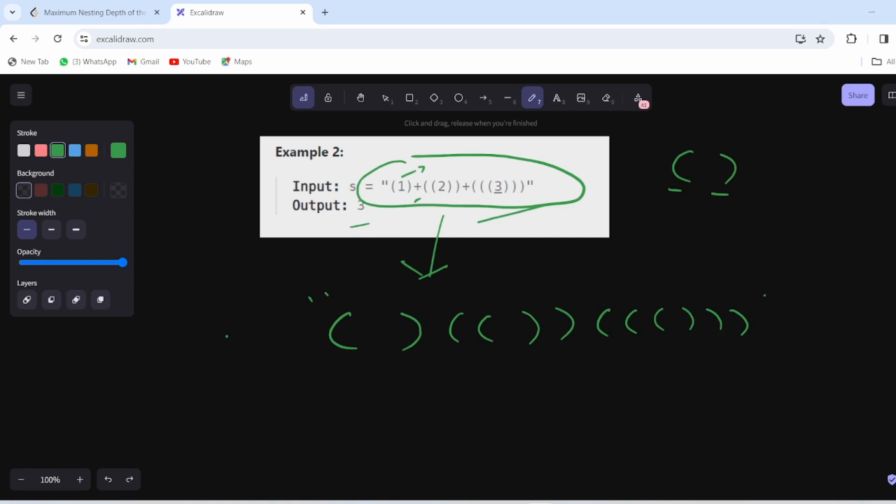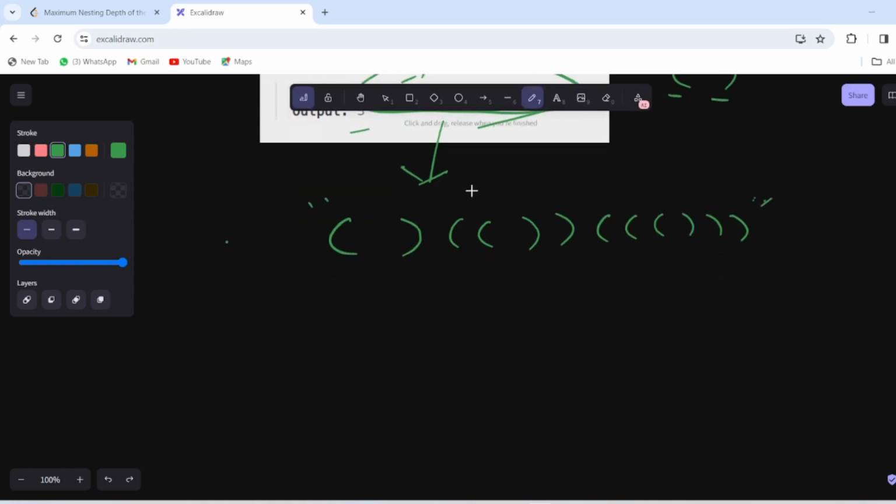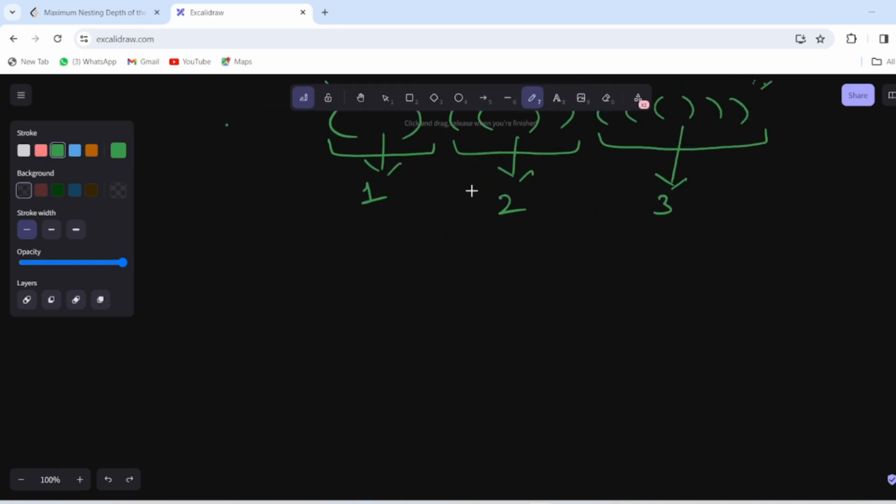So what we have to do is find the depth of each and every parenthesis. You can see that here are 3 parent parentheses. One is this one, another one is this one, and the third one is this one. These all have their own depth. This one has a depth of 1, this one has a depth of 2, and this one has a depth of 3. So the whole depth will become 3, because it is the maximum depth.